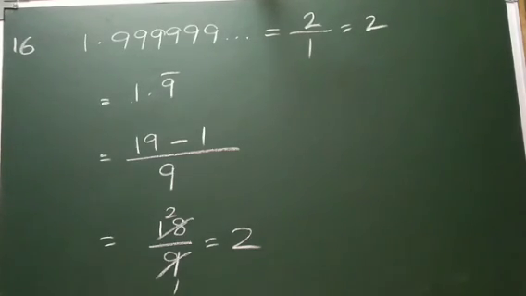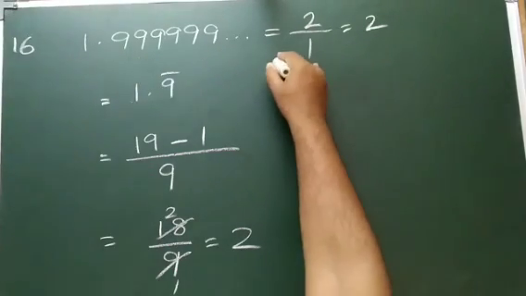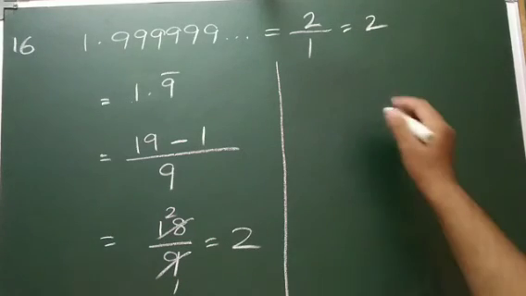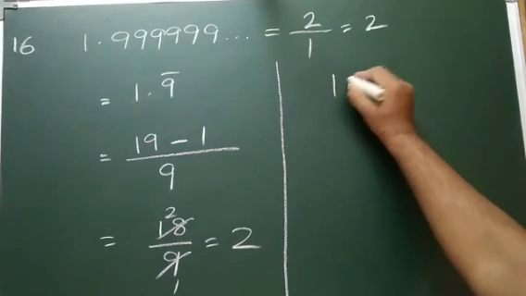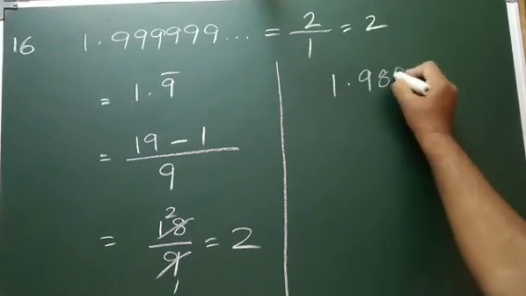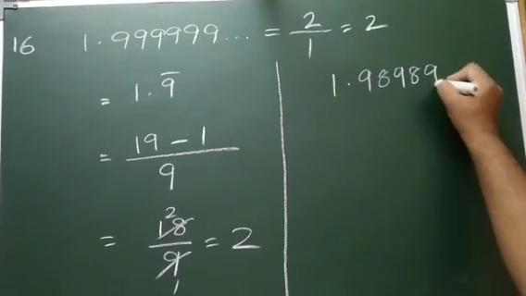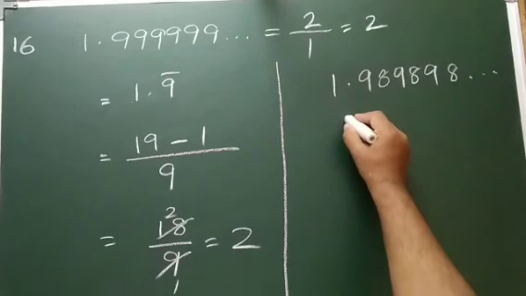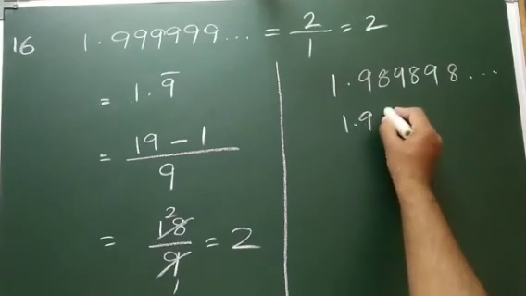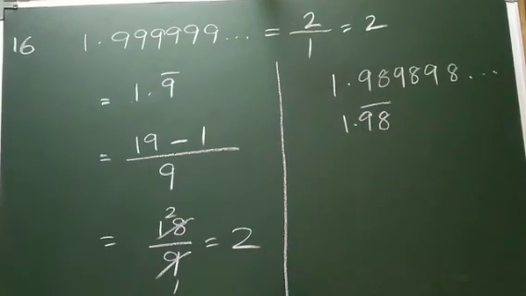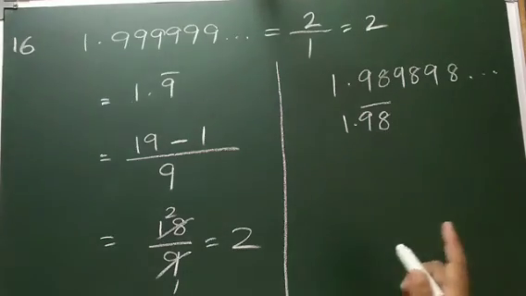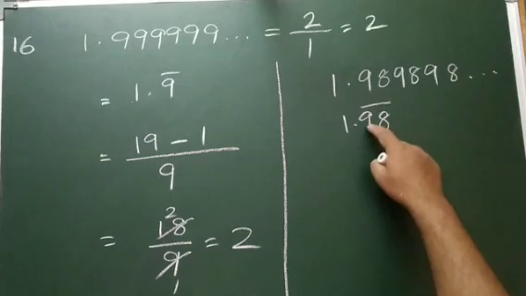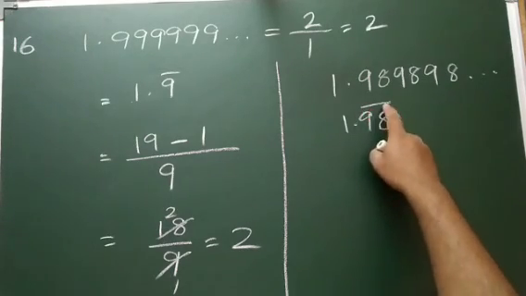Here I will give one example of my own. Everybody, you can observe. The same number I'm taking, but see, 98 98 98 as like continuation. See here, we can write this as 98 bar, because 2 digits are repeating. The digits which are recurring, those 2 digits, I kept the bar.